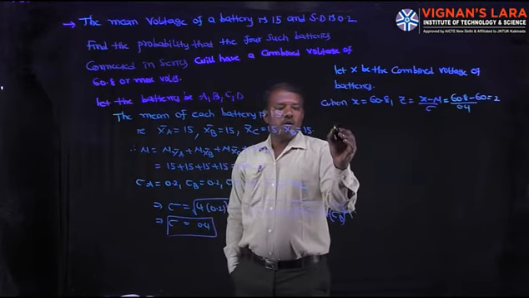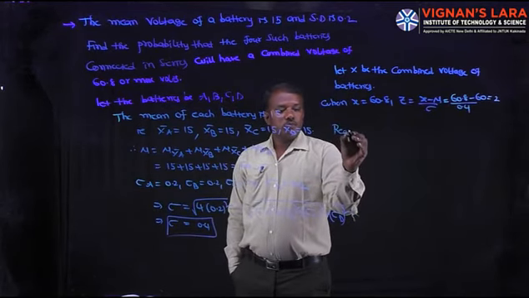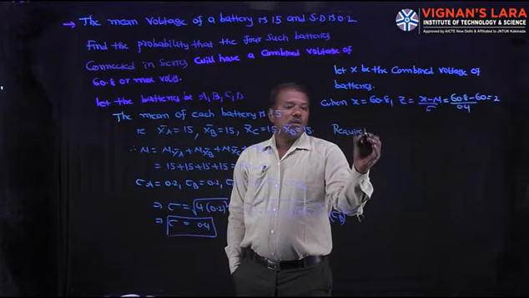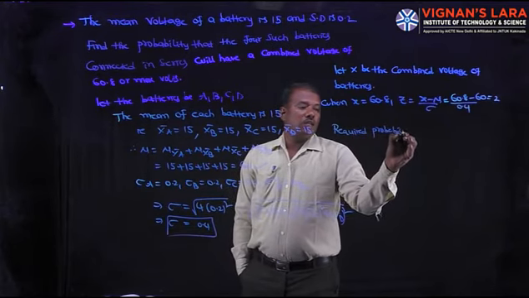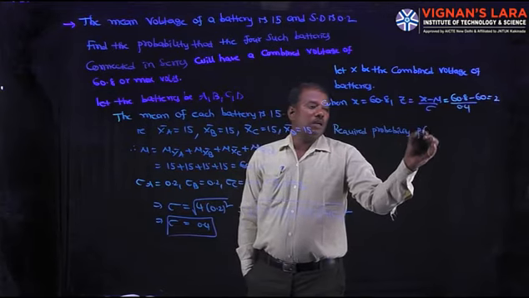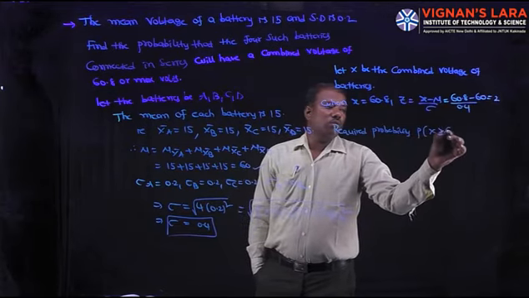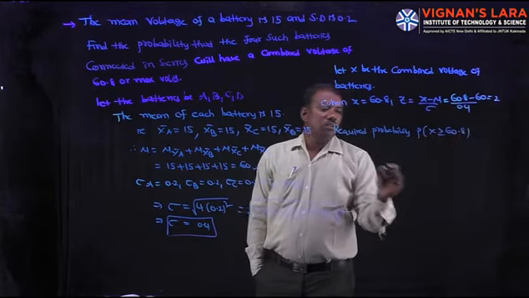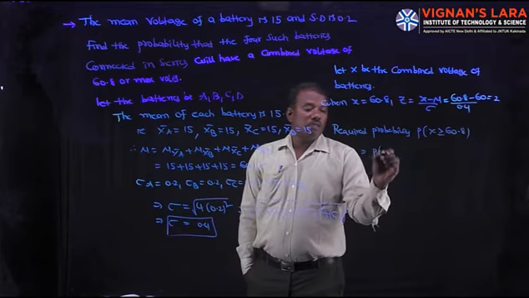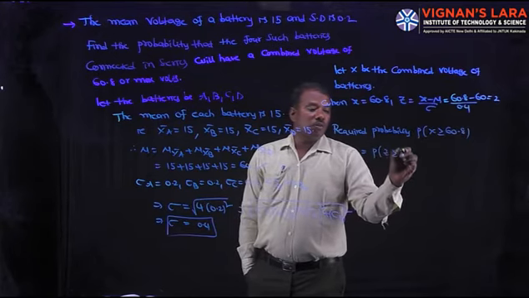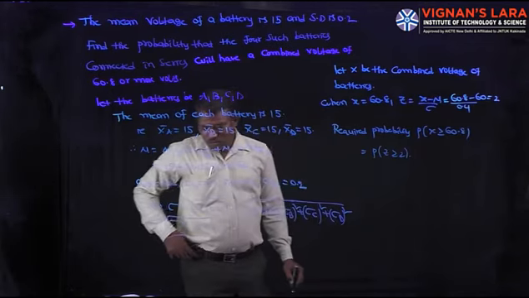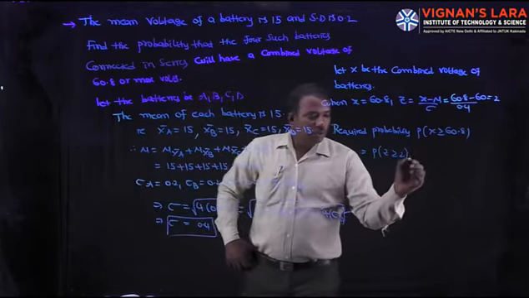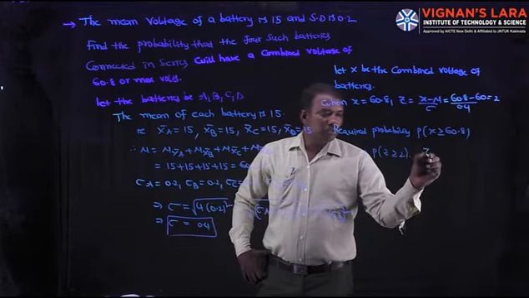Then we have the required probability. What is the calculation here? P of x greater than or equal to 60.8 equals P of z greater than or equal to 2. Z1 is 2 and positive.